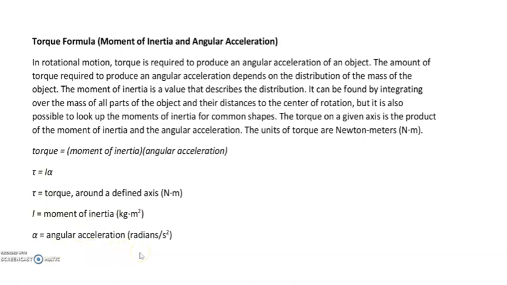So torque is actually fixed around an axis. So if you want to find torque, then you have to take the product of moment of inertia and angular acceleration. Okay, so that's regarding the torque.